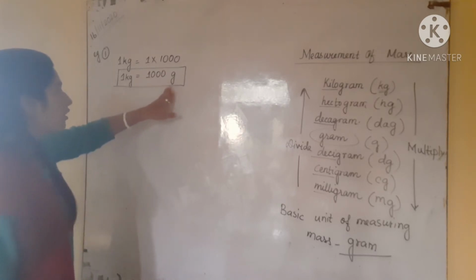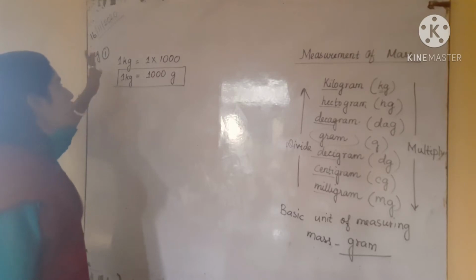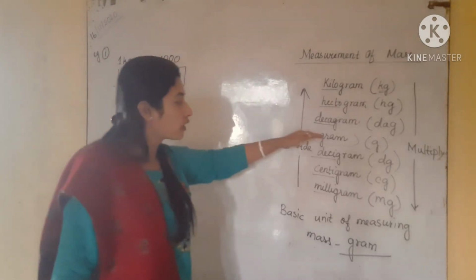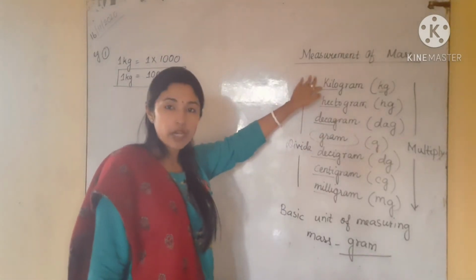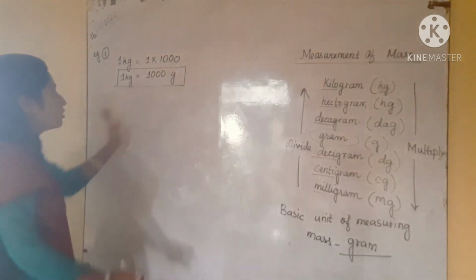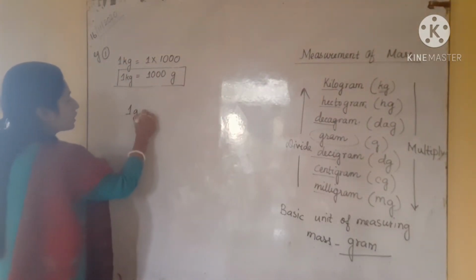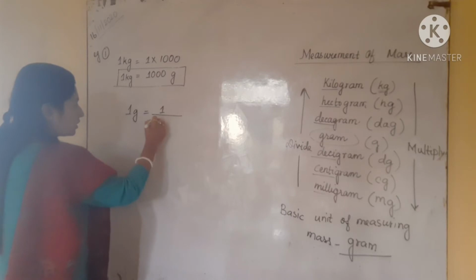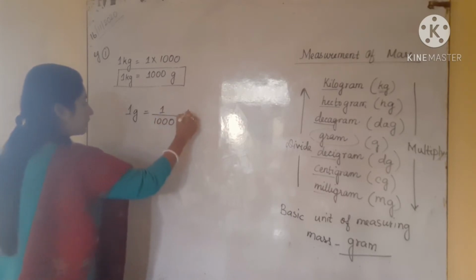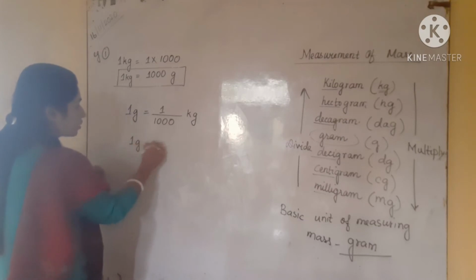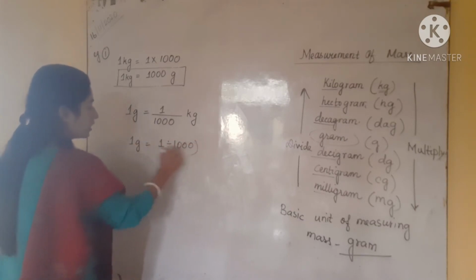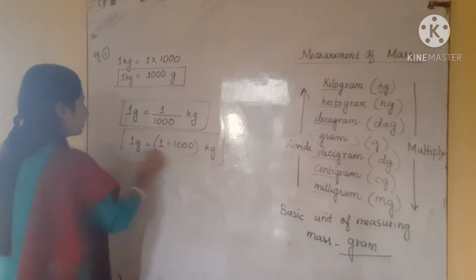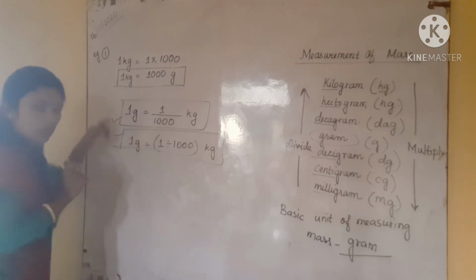Similarly, if we are converting from kg to gram, then we are multiplying by 1000. But if we want to convert from gram to kg, then we have to divide by the same number, that is 1000. So if we want to convert 1 gram to kg, that means we have to divide this 1 by 1000, okay. So this will be in kg. So you can write 1 gram is equal to 1 divided by 1000 kg. You can remember any of these two, okay. Both are the same.